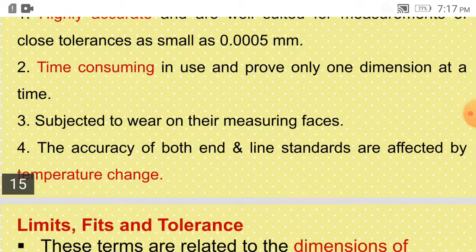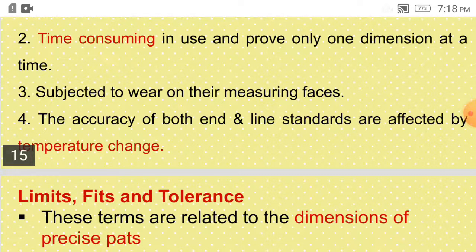The accuracy of both line and end standards is affected by temperature change. So when the ambient temperature changes, it will affect the measuring standards, line standards and end standards, and will definitely lead to some inaccuracy in the measurement.